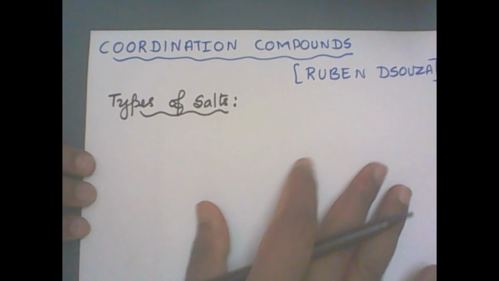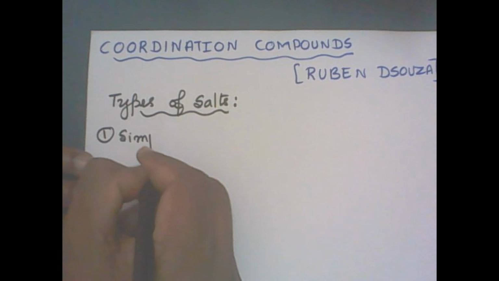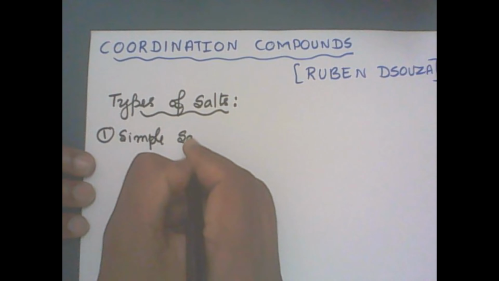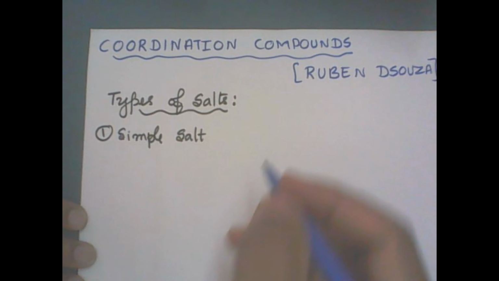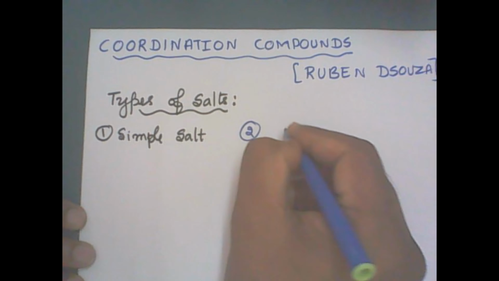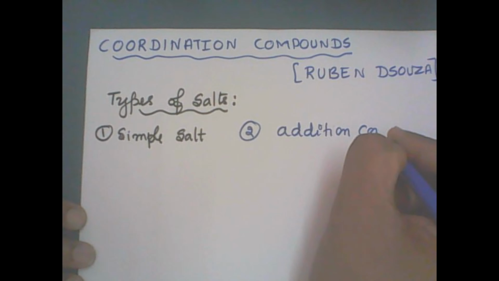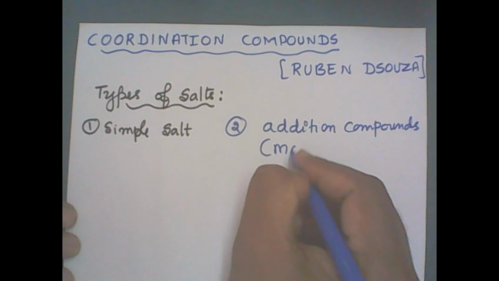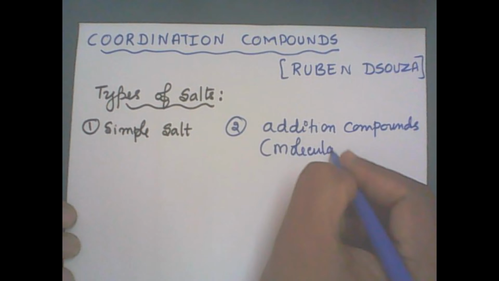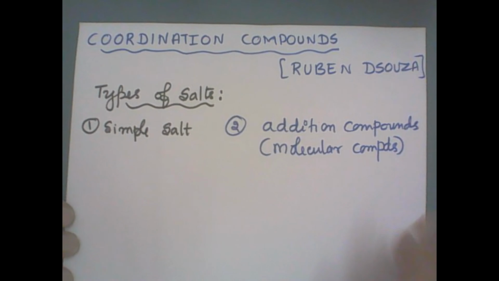Basically, we have got two types of salt. First one is called the simple salt. And the second one is known as the addition compounds. The addition compounds are also called the molecular compounds.